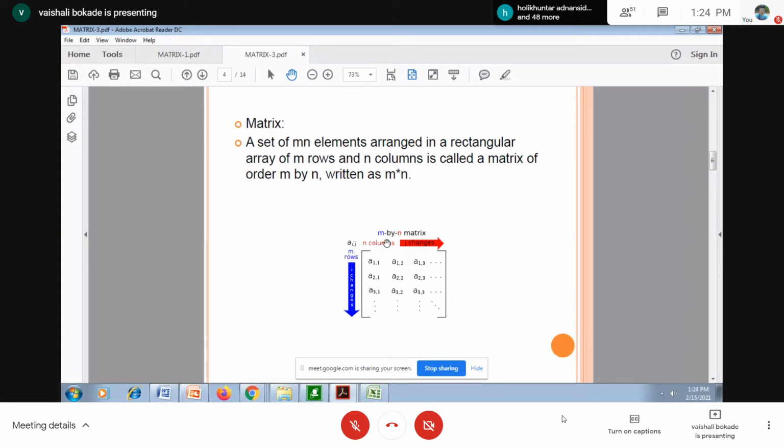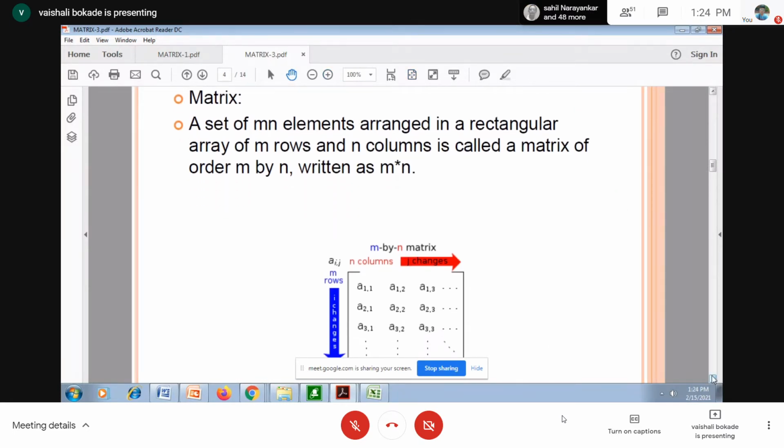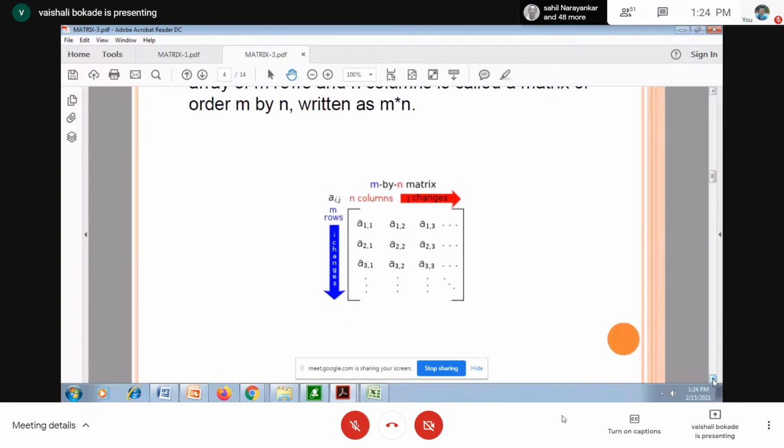So I have this matrix, which contains m rows and n columns. What I can observe in this matrix is that it is denoted by a capital alphabet, A to Z, any alphabet we can have, but its elements are denoted by small alphabets.